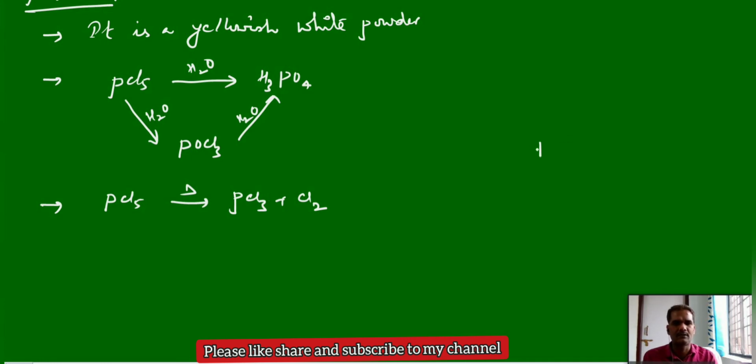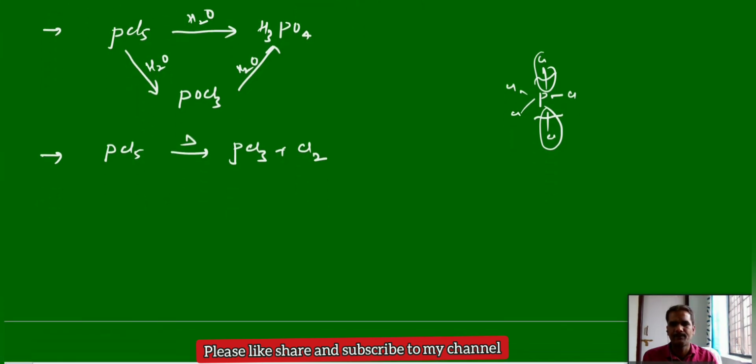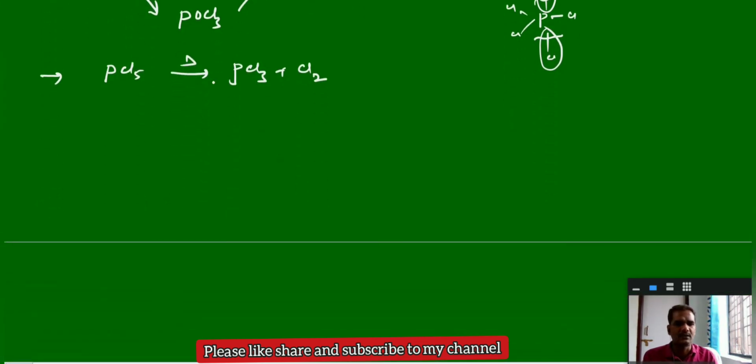If you see the structure of PCl5, these two are the axial bonds. Axial bonds are weaker in nature. So when you heat it, these bonds can break. It can give the Cl2 molecule plus PCl3. So we'll discuss the structure again here. This is also one of the confirmations. You can see the experimental proof that 2 chlorines are present in the axial position and 3 chlorines are present at the equatorial position. Experimental proof.